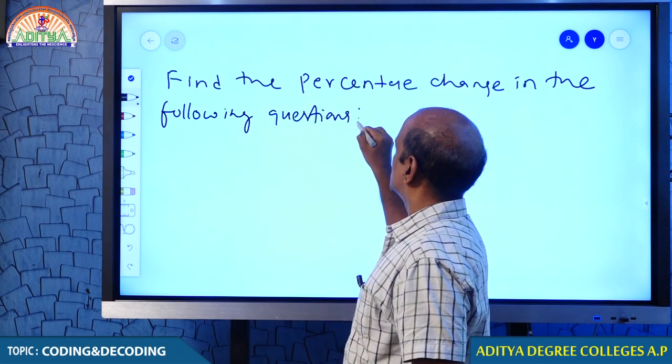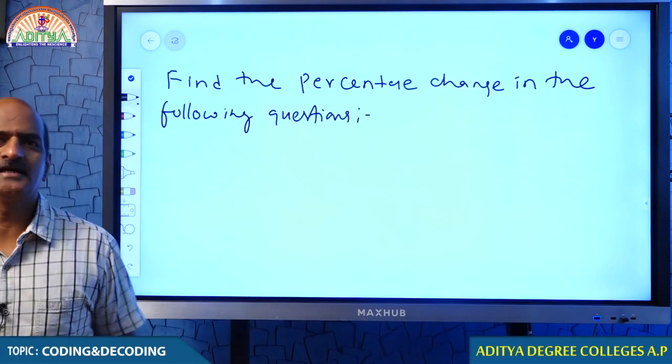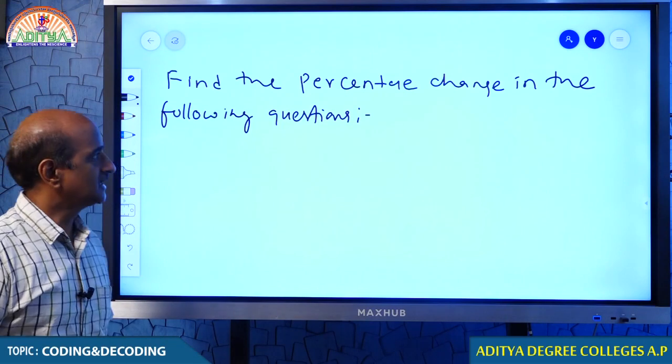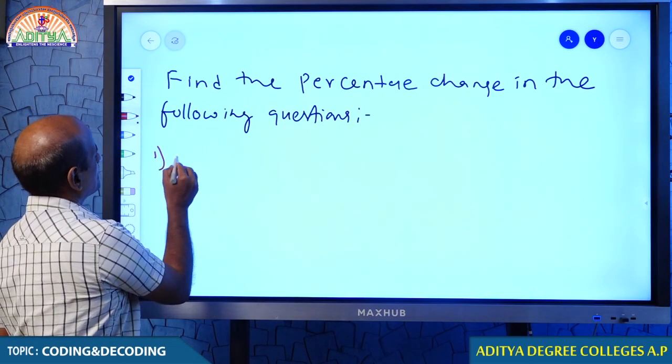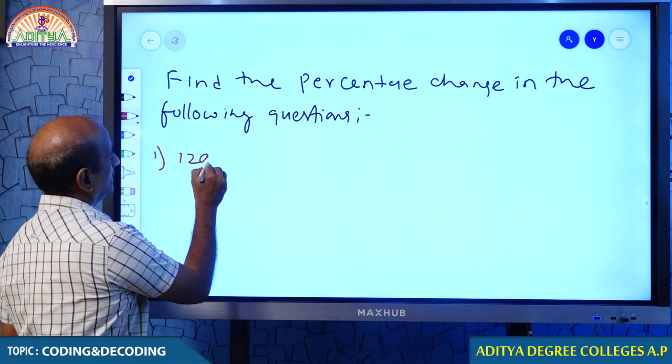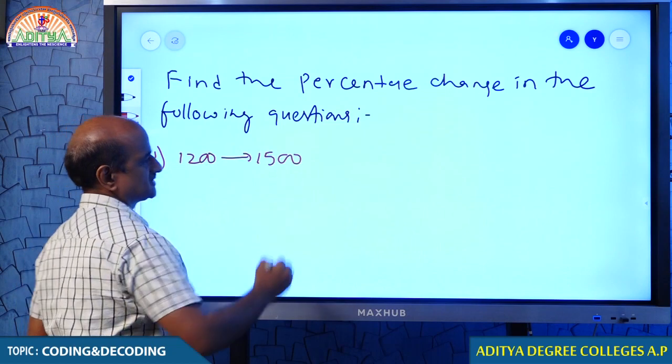I'm asking you to tell me the percentage change. It can be either percentage increase or percentage decrease. It can be anything. Ready? Now just look at that. Question number 1: 1200 becomes 1500. You must tell me what the percentage change is.